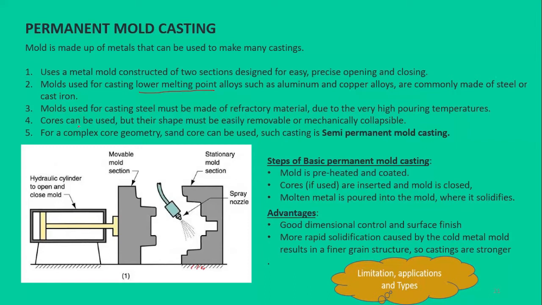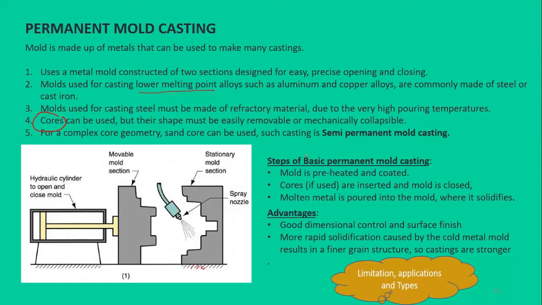Then one of the features is that cores can also be used here, and if we recall, the core was used to make the internal geometry. So a core can also be used here, but its shape must be easily removable or mechanically collapsible. They should be designed in such a way that they are easily removable once we have our part solidified, or they can be mechanically collapsible, right? So we need to take this into consideration while designing the core.